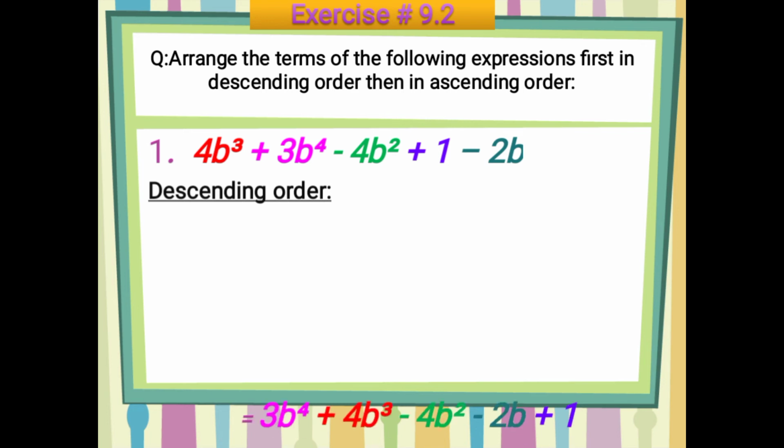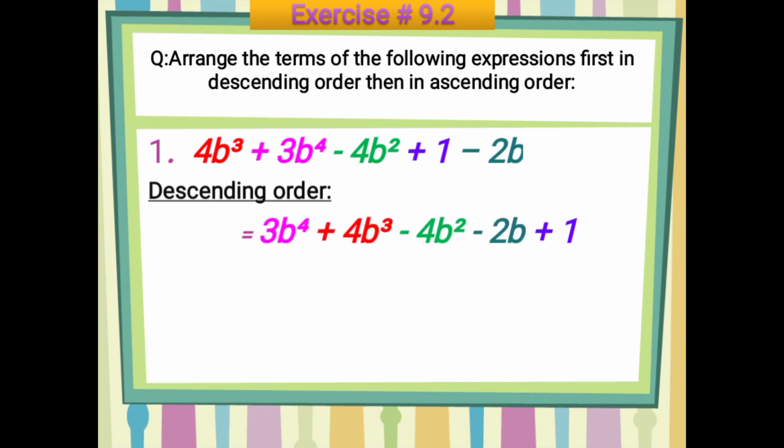3b^4. So you will write first 3b^4, then plus 4b cubed, then minus 4b square, the minus sign is a must, and then obviously after 2 what will come? Obviously 1. So where is the power 1?